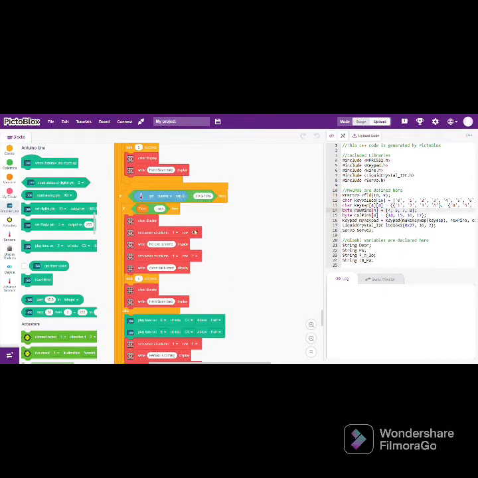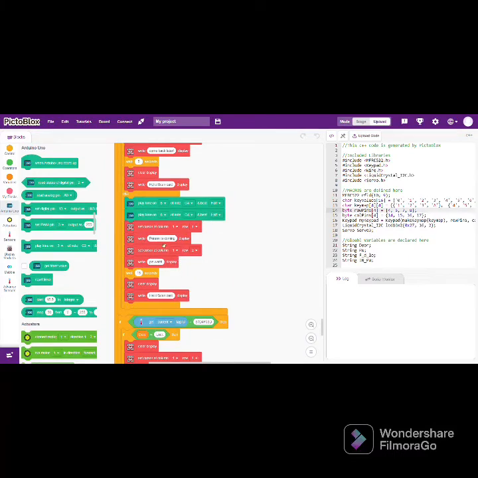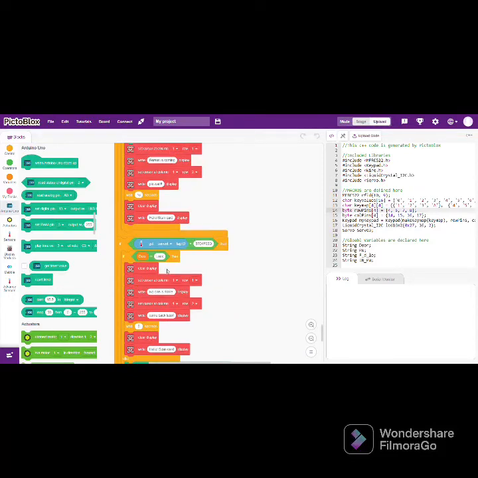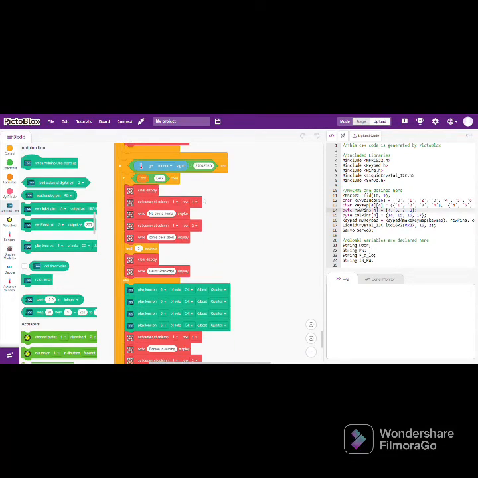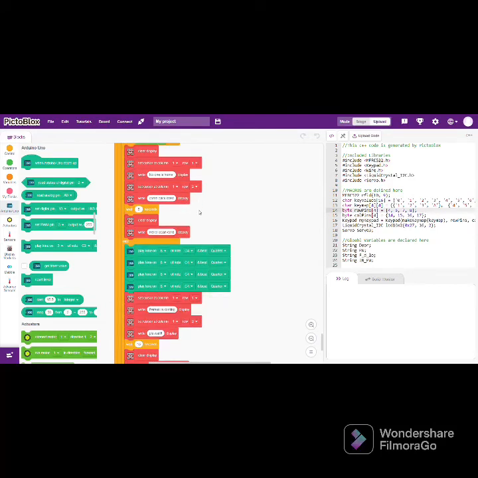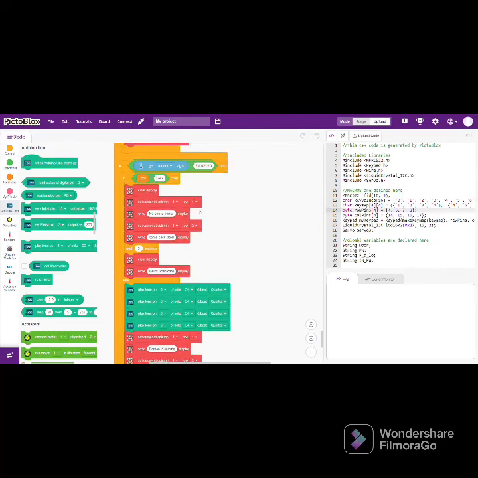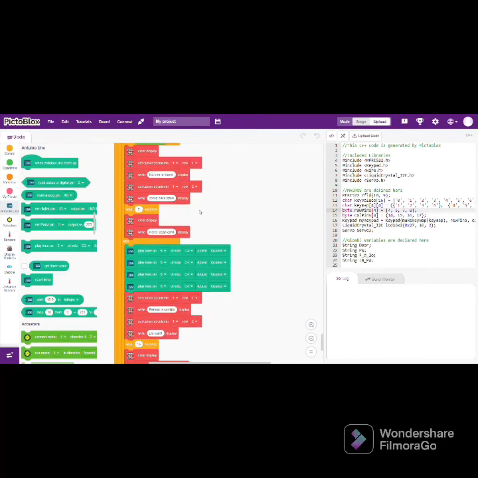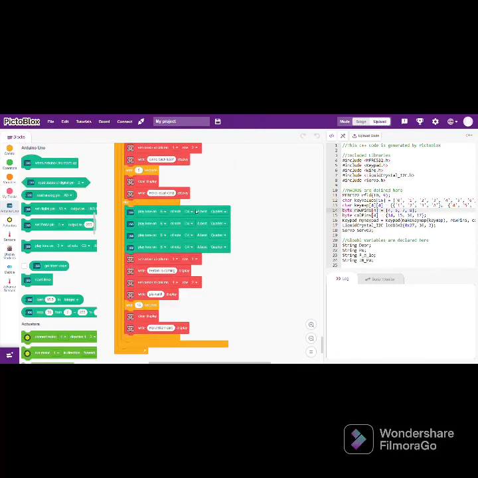Then there is a loop for the maid ID, in which if the door is locked, then it will display just no one is home, come back later. And if the person is inside and the door is unlocked, then it will display that person is coming and trigger the buzzer. Then there is the loop for the security ID, which is the same as maid ID. It will show that no one is home when the door is locked, or else trigger the buzzer when the door is unlocked.